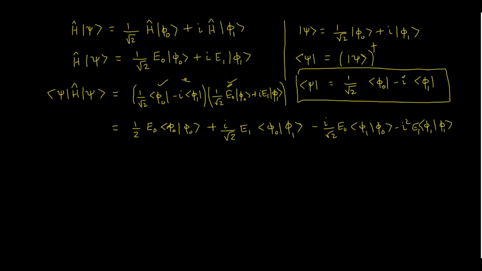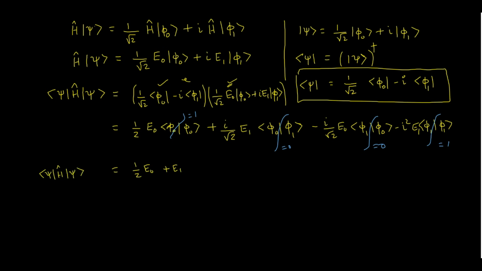So this is 1, this is also 1, and the cross terms are 0, the orthogonal condition. Okay, so this means the expectation value is simply 1 by 2 E naught. i square is minus 1, so minus into minus gives plus E1. So this is the expectation value of psi H psi.